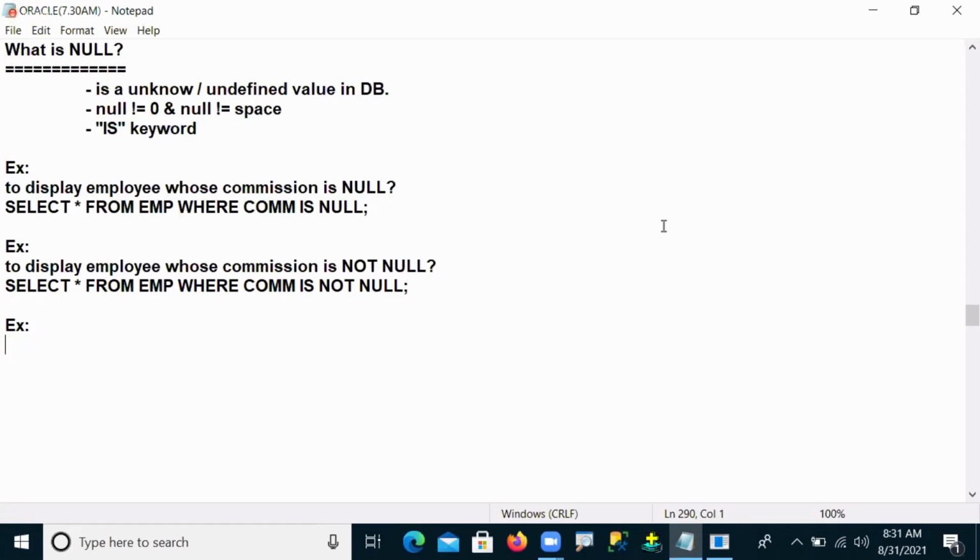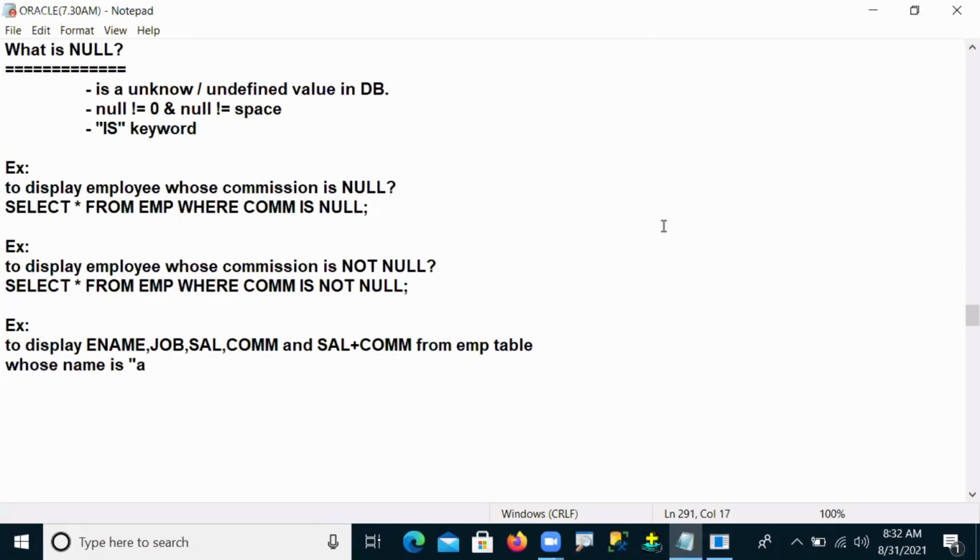To display employee name, job, salary, commission, and salary plus commission from the EMP table, whose name is Alan.